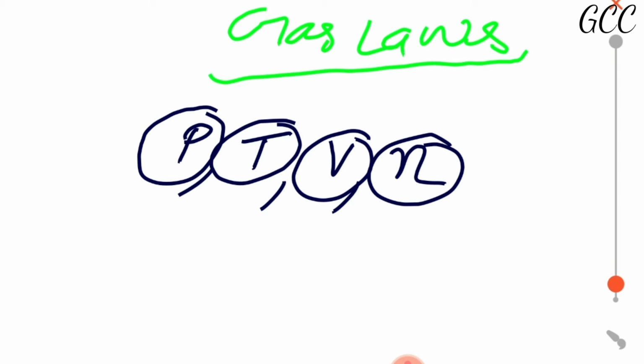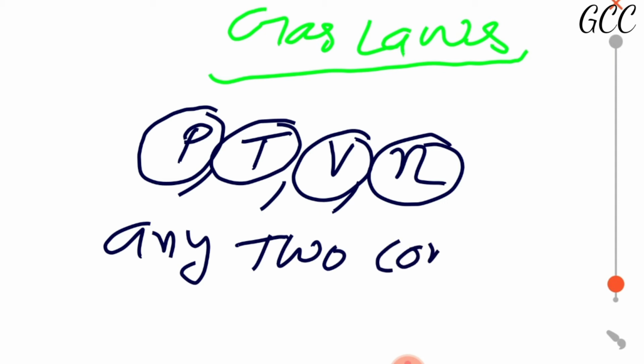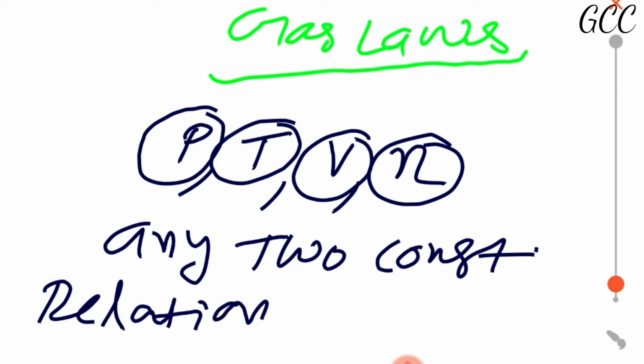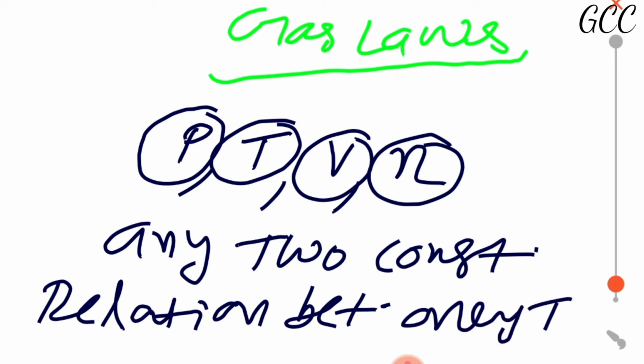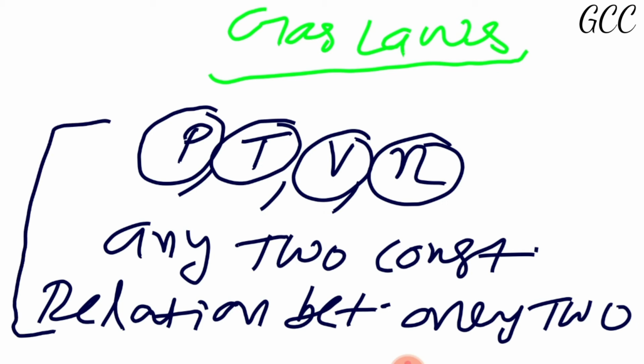तो गैस लॉज मीन लॉज का मतलब क्या है यहाँ पर कि सपोज वी कैन मेक एनी ऑफ द टू क्वांटिटी कांस्टेंट. What we can do? We can make any two quantities constant. Then there is a relation between only two quantities. Understood my point? A relation between only two quantities. So that is why we have formed the gas laws. Clear?